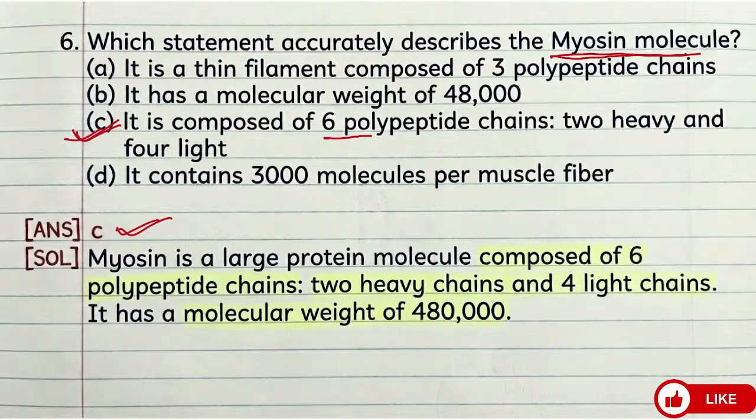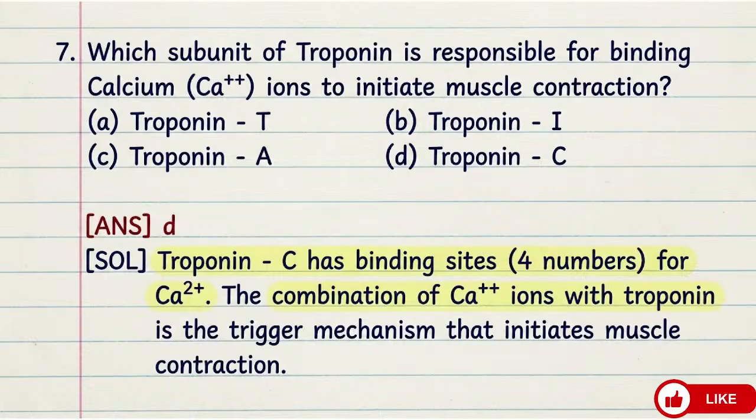It is composed of 6 polypeptide chains, 2 heavy and 4 light. Okay. So myosin is a large protein molecule composed of 6 polypeptide chains, 2 heavy and 4 light chains. It is a molecular weight of this one. So you may confuse. 480,000 Dalton, not your what? 48,000 Dalton. That's why the correct answer is option C. Any doubt you can ask.